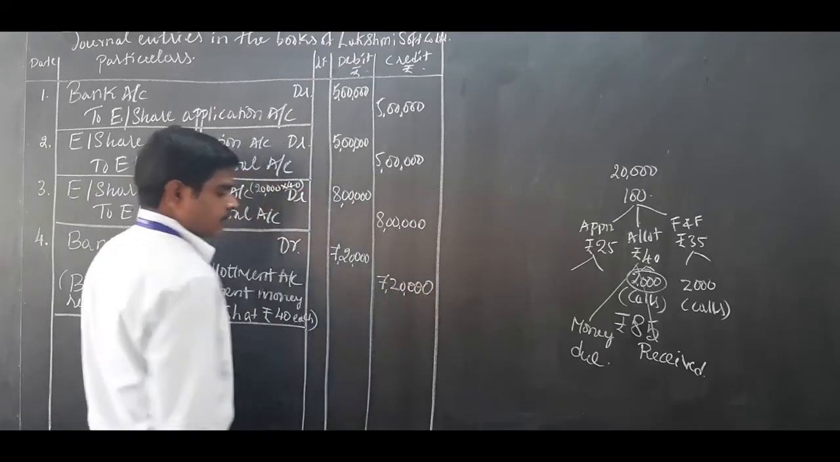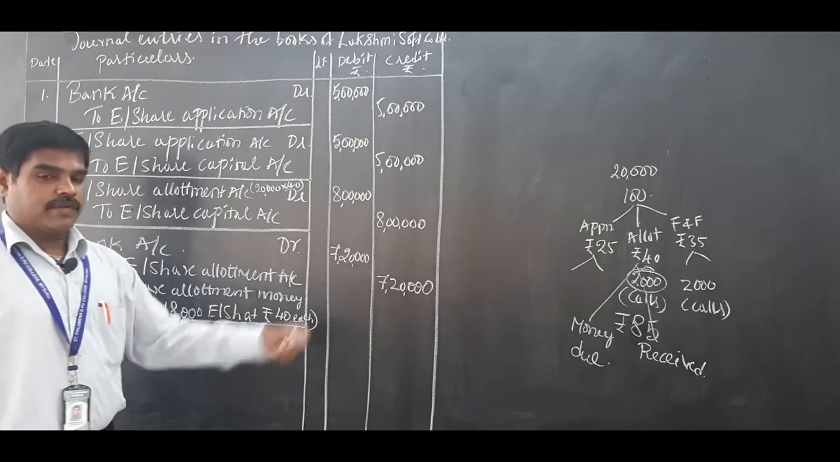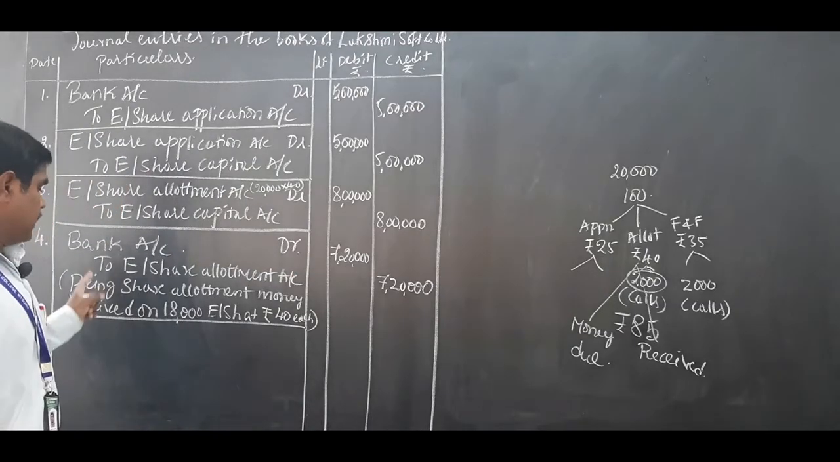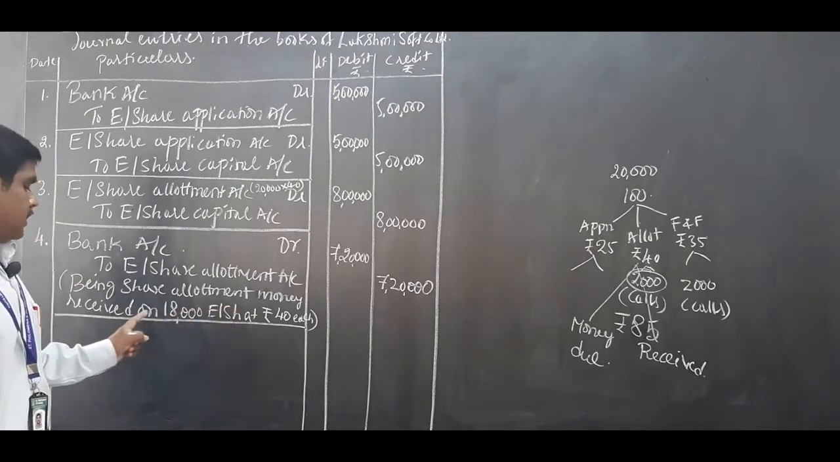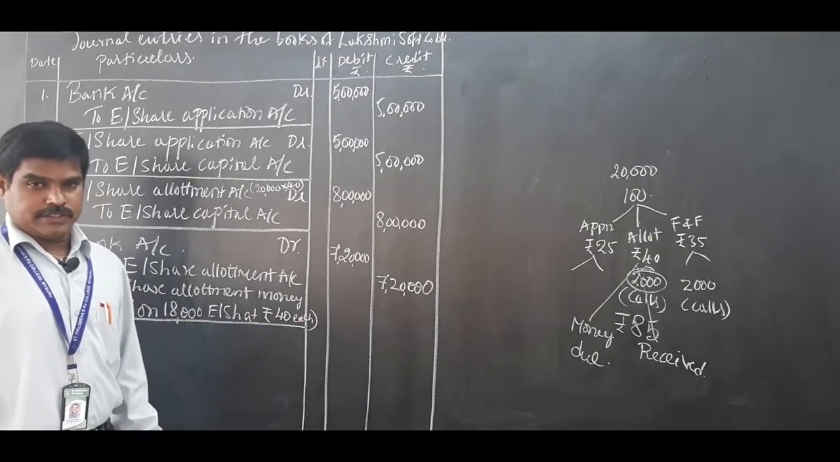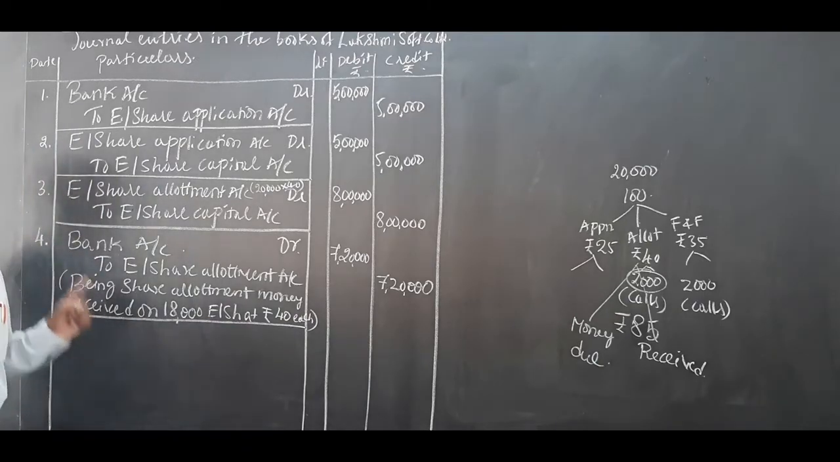Out of 8 lakhs, only 7,20,000 is received. 80,000 is not received. Being share allotment money received on 18,000 equity shares at rupees 40 each. Okay, so this is journal entry number 4, allotment money received. Next, we will go for journal entry number 5.